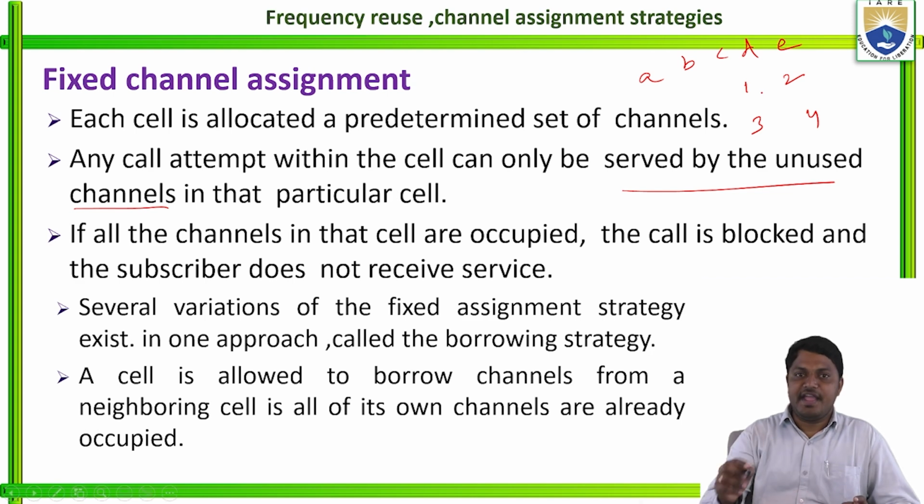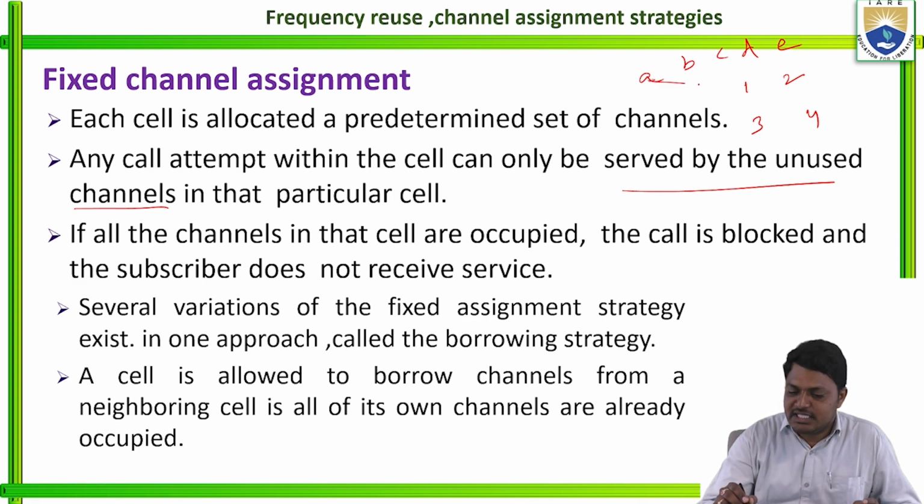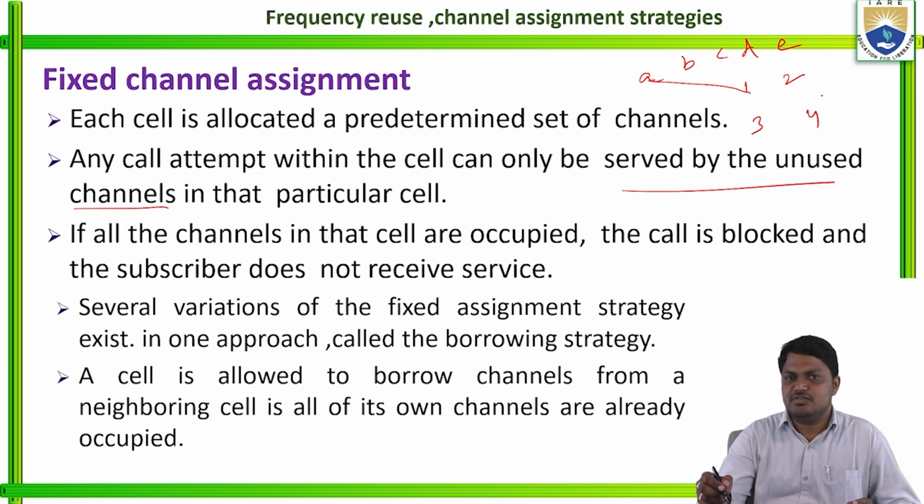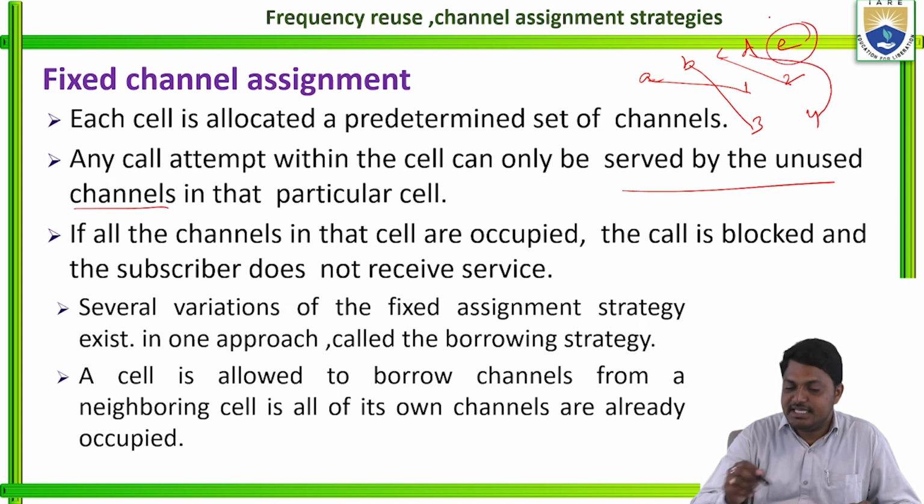So here 5 calls are attempted. A channel is connected to that call. A is connected to channel 1. B is connected to channel 3. C is connected to channel 2. D call is connected to channel 3. What about this E call?